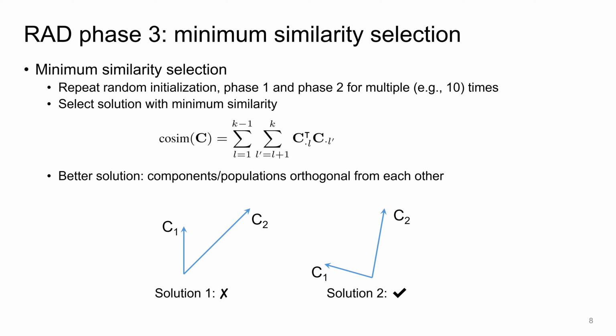The last phase of RAD is minimum similarity selection. It aims to reduce the randomness of different initializations and select the most reasonable solution from different runs. In order to realize this, we repeat the random initialization, phase 1 and phase 2 multiple times, for example 10 times in our default setting. Then we select the solution with minimum cosine similarity among all the 10 solutions. According to our criteria, a good solution is where cell components or populations are roughly orthogonal to each other.